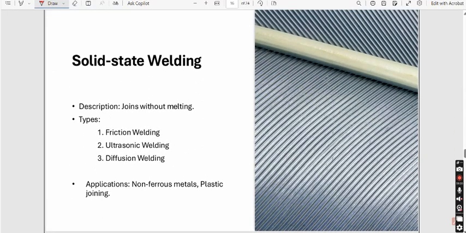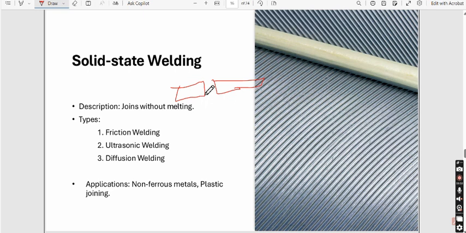The second type of welding after fusion welding is solid state welding. So as I have already mentioned, in solid state welding we do not have a melting process, rather we have heat generation at the interface of the two materials, and because of the heat generated between these two, the materials are fused together. Let's say there is one particular metal in this way and there is another material in this way.